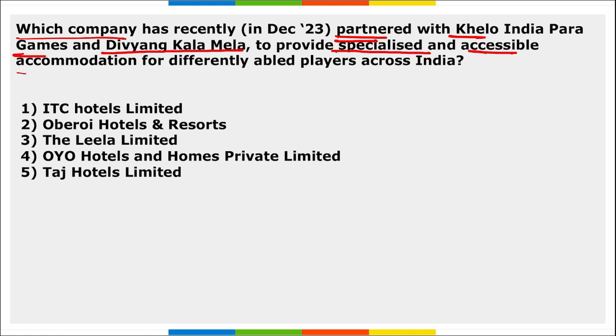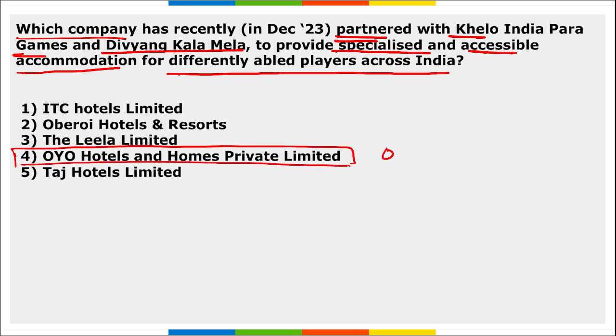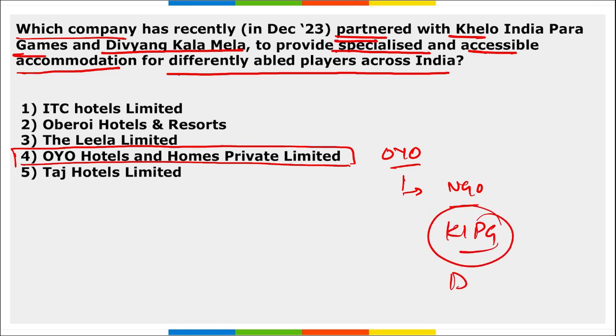Next, which company has recently partnered with Khelo India Para Games and Divyangan Kala Mela to provide specialized and accessible accommodation for differently abled players across India? It is Oyo Hotels and Homes Private Limited. That means your Oyo company. They have tied up with various NGOs, various other organizations also, correct? And they have also partnered with Khelo India Para Games and Divyangan Kala Mela, correct, in order to help disabled sportspersons grow in their journey. So it is Oyo Hotels.